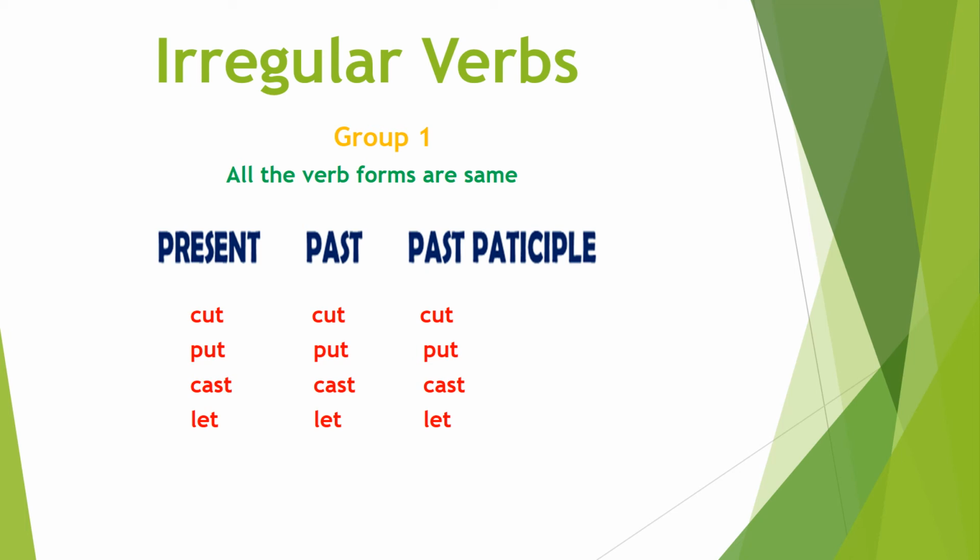The first verb I have is cut, present, past is cut and past participle again cut. Next verb is put, past is put and past participle put. The third verb is cast, past is cast and past participle form is cast. The last verb I have is let, past form is let and past participle form is let. So all the verb forms are following same pattern. They all are having same spellings.